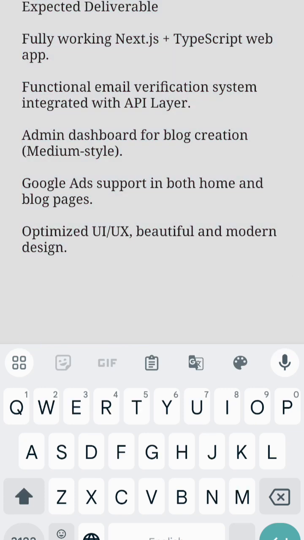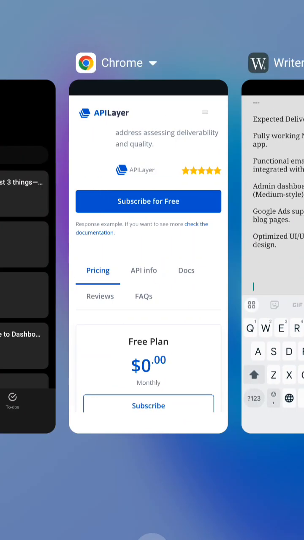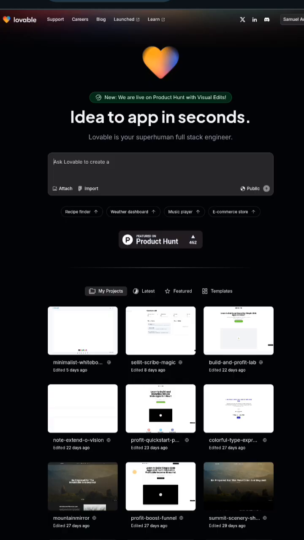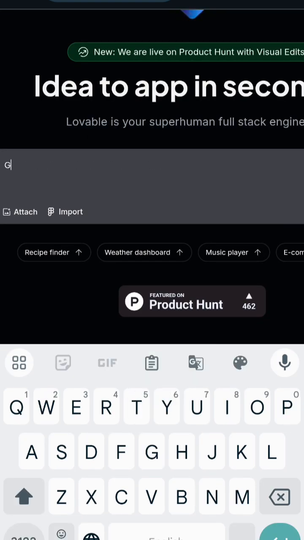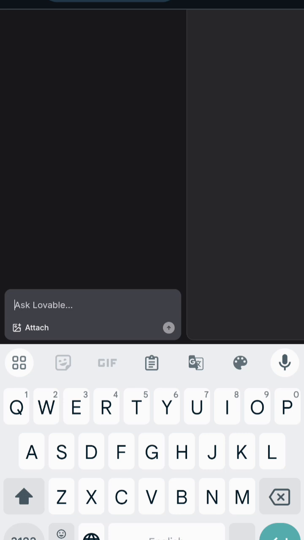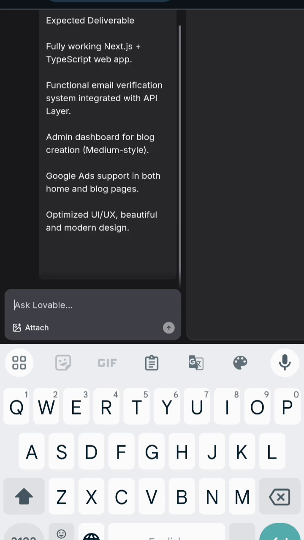Now, when you copy this, all you have to do is come back to Chrome and go to a platform called Lovable.dev. Lovable.dev is a platform that you use to create simple web applications or even complex web applications online without writing a single line of code. I told you AI is going to do everything for you, right? So you come here, paste the prompts, and press enter. After doing that, Lovable will pick up your prompts and ensure that every piece of information that you place there is followed.